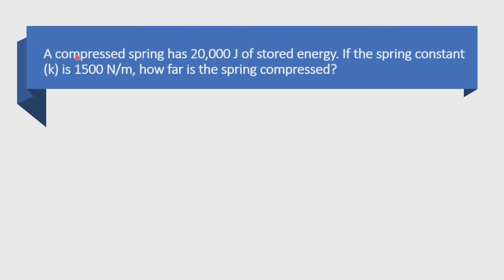So this is the next problem. Again, if you want to know the answer, just solve it on your own. So here's the problem. Let us read it first. A compressed spring has 20,000 joules of stored energy. If the spring constant, or the value of k, so that is a constant, so it is already given in the problem. In this case, we need to find how far the spring compresses. So we're going to find x, the value of x.